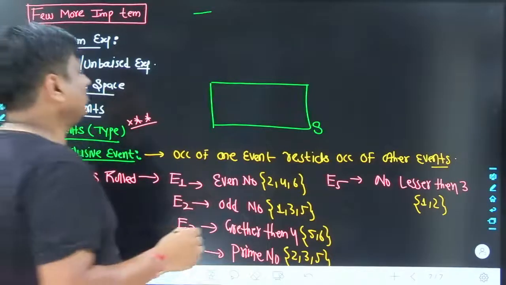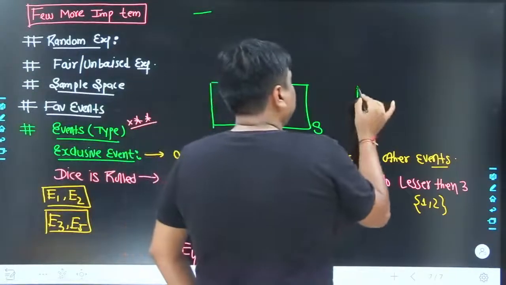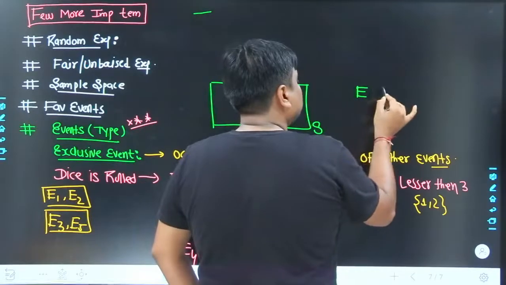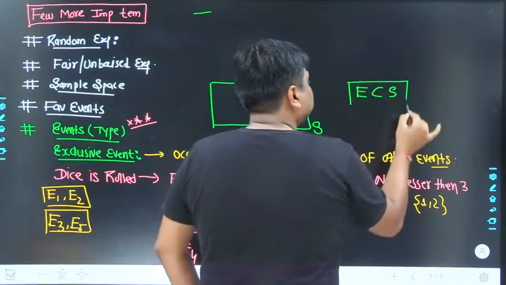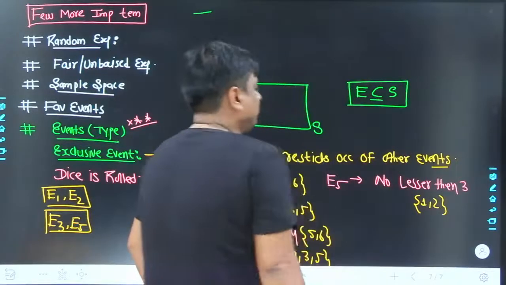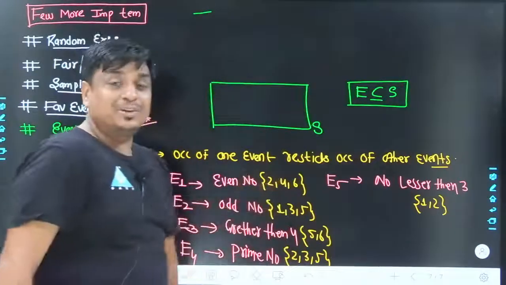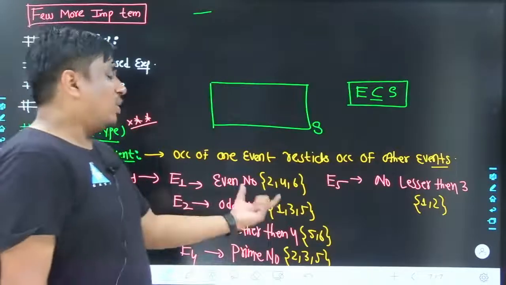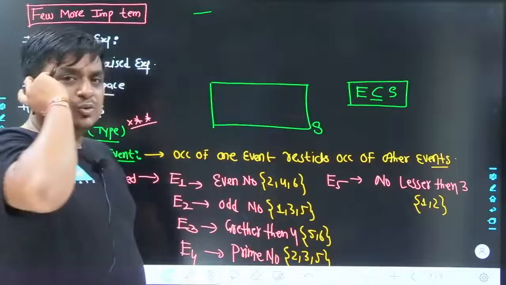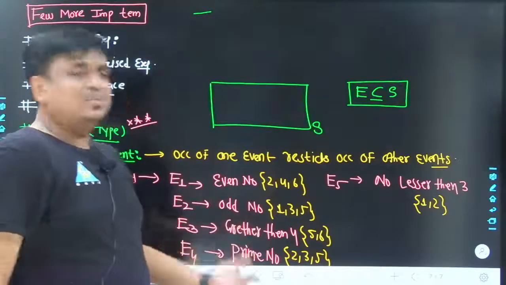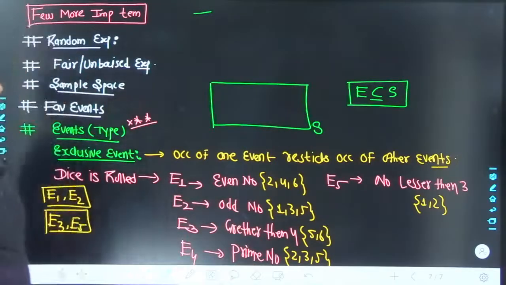So one thing is quite sure. In practice, any kind of favorable event which you pick out from the sample space would always be a subset of the sample space. You can see very well that 2, 4, 6 is a subset of 1, 2, 3, 4, 5, 6. 1, 3, 5 is a subset of 1, 2, 3, 4, 5, 6. 5, 6 is a subset of 1, 2, 3, 4, 5, 6. 2, 3, 5 is a subset of 1, 2, 3, 4, 5, 6. So this part must be clear to all of us.